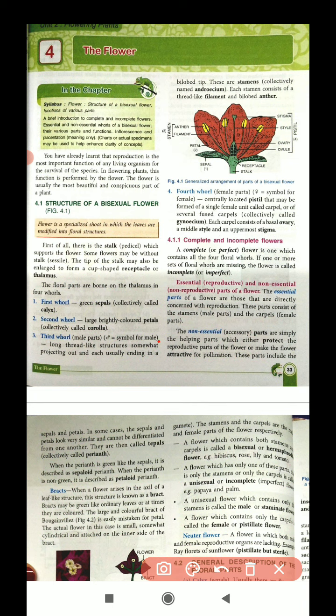First, students, we have to learn about the structure of a flower, a bisexual flower. Not unisexual. Bisexual means the flower which contains both female and male parts in itself. The example is China rose. Together it contains pistil and stamen.